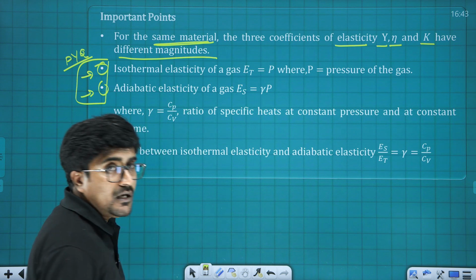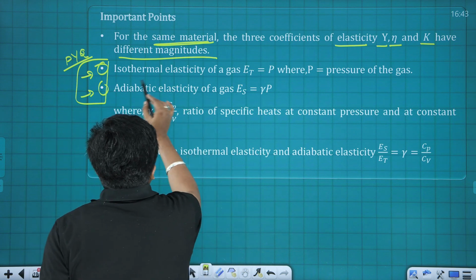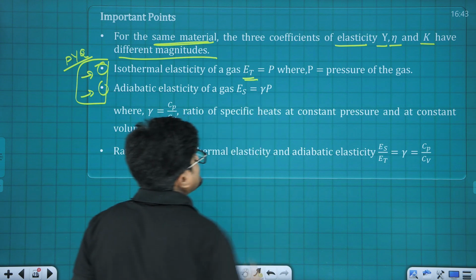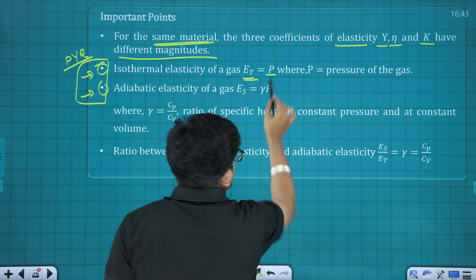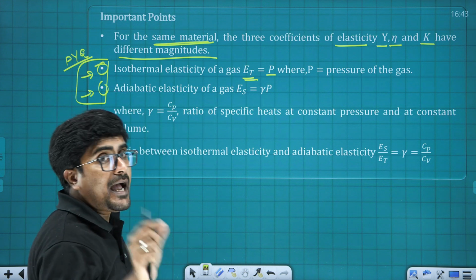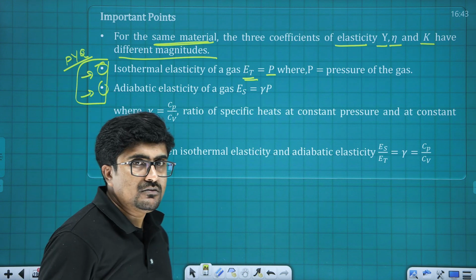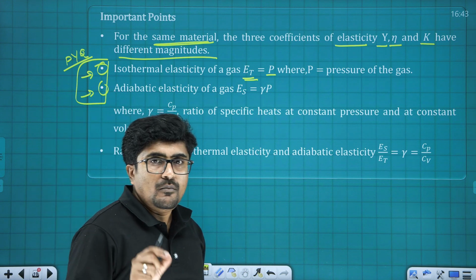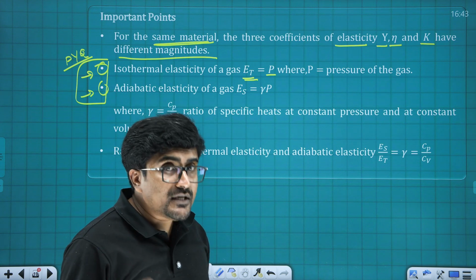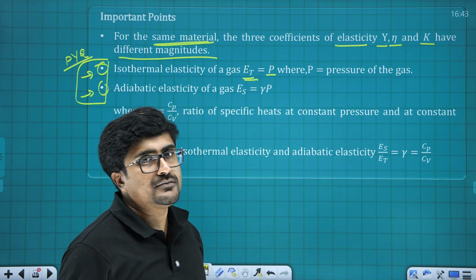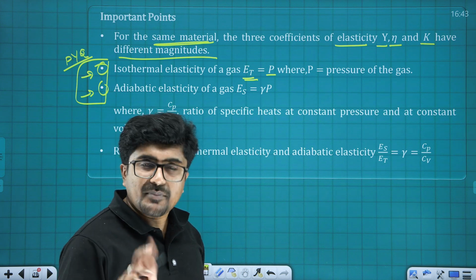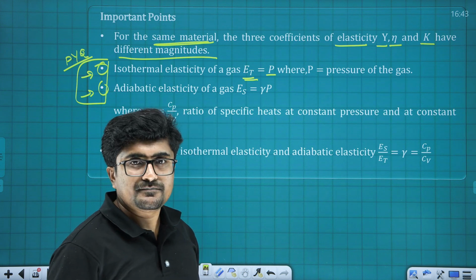So isothermal elasticity for gas, E suffix T, is going to be P. Modulus of elasticity at constant temperature for a given gas is the pressure at that given moment.